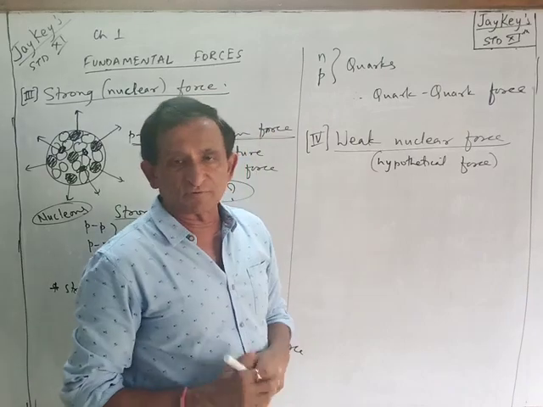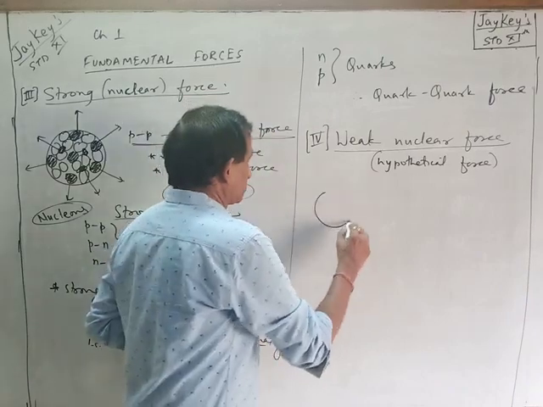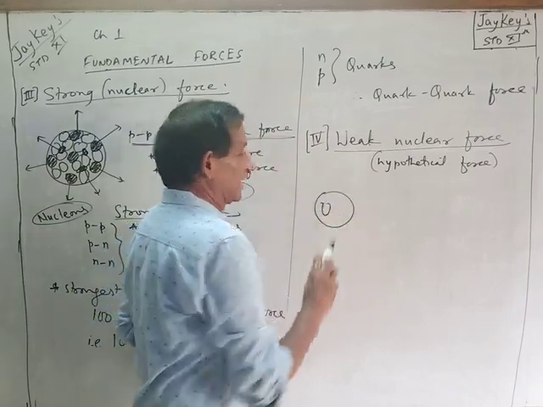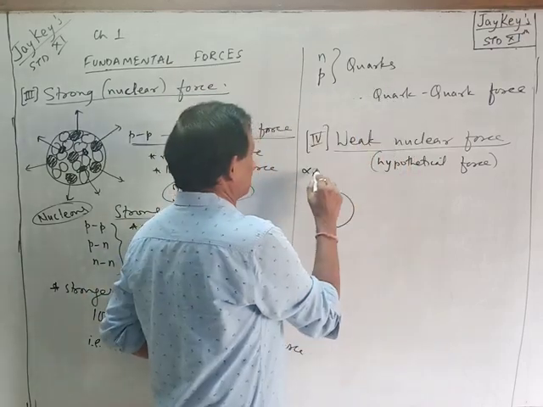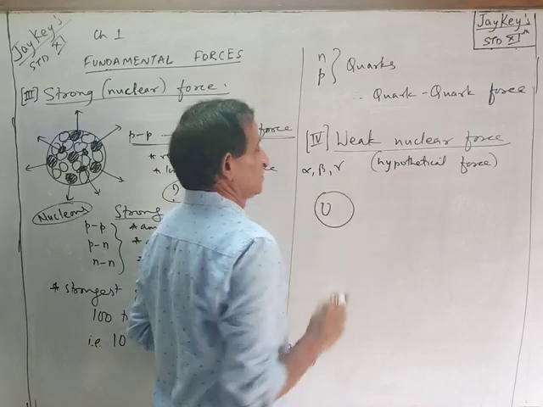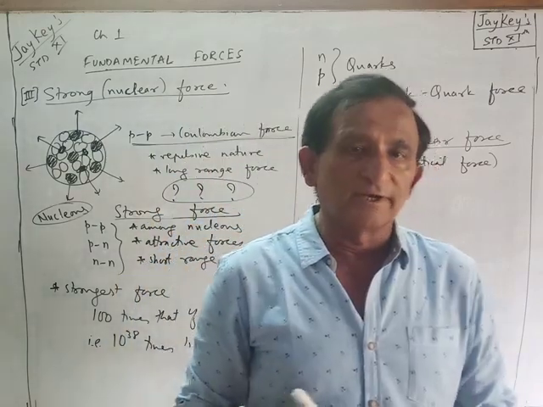Regarding weak nuclear force, we know that heavy nuclei emit radiations that are called radioactive radiations. We have studied them: alpha, beta and gamma rays. You know about it very well, as you studied these radioactive radiations in 9th and 10th.